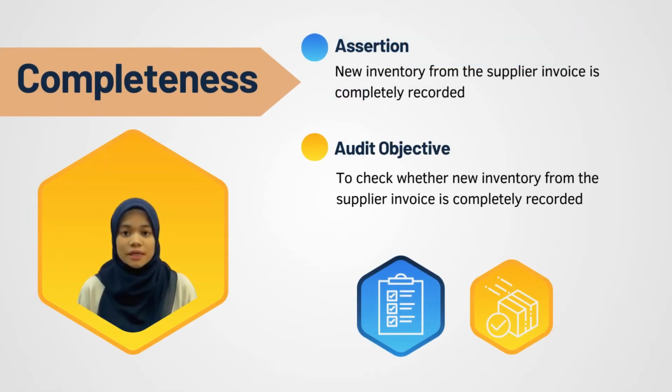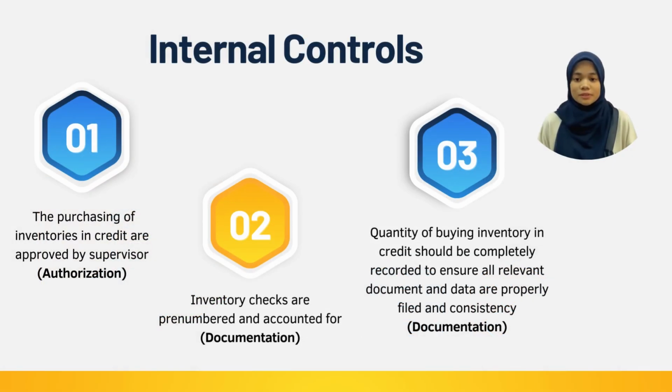For completeness, the management assertion states that new inventory from the supplier invoice is completely recorded, and the audit objective is to check whether the new inventory from the supplier invoice is completely recorded. For the internal control, the purchasing of inventory on credit is approved by a supervisor, and this process is called authorization. And for documentation, the inventory checks are pre-numbered and accounted for, and the quantity of buying inventory on credit should be completely recorded to ensure all relevant documents and data are properly filed and consistent.